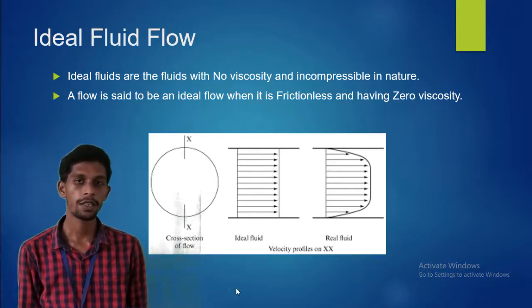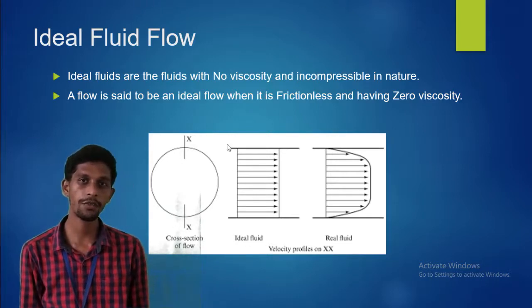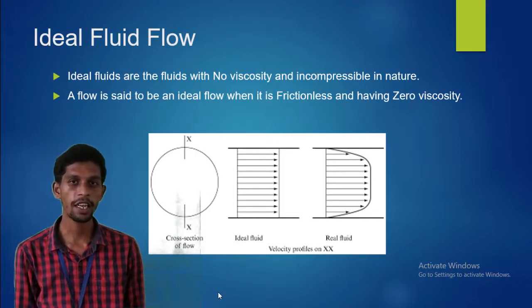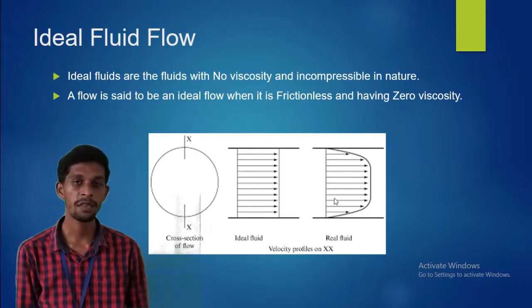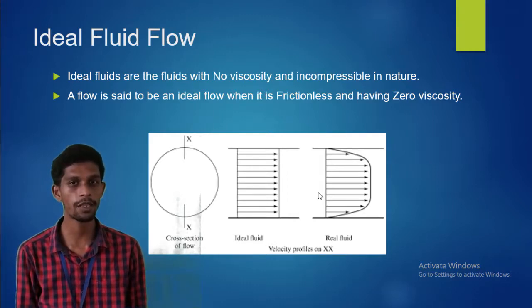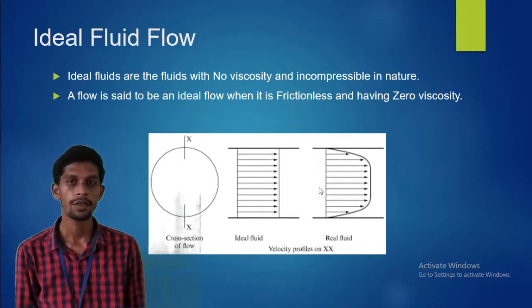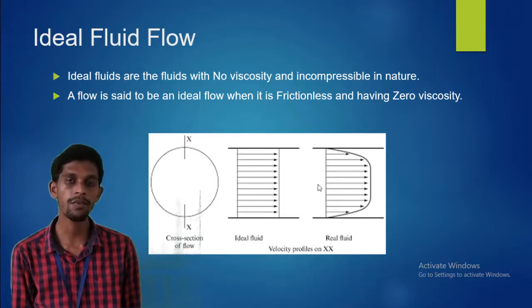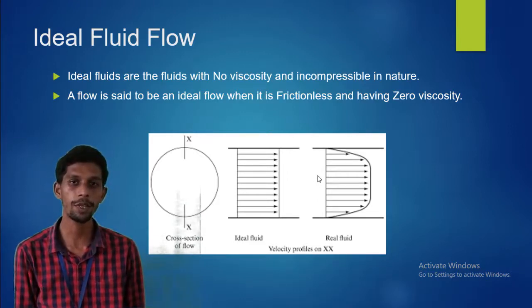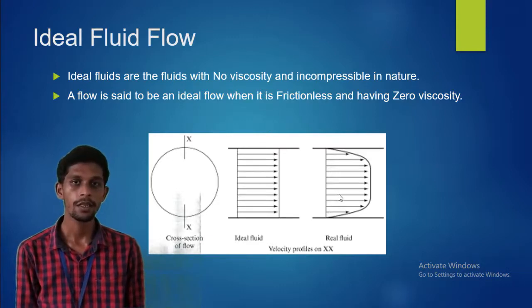In the first one, you can see the velocity distribution is uniform throughout the pipe section, because there is no viscosity and there is no friction. Right, it is a straight line. You can see another diagram, which indicates the velocity distribution is in a parabolic path. It is non-uniform. That means it must have some friction and some viscosity. So it must be a real fluid, right?